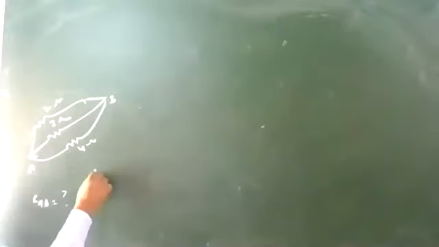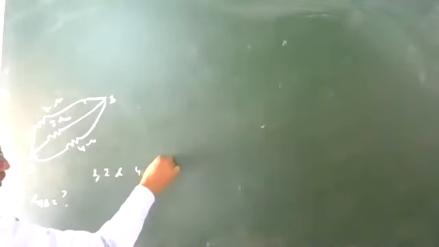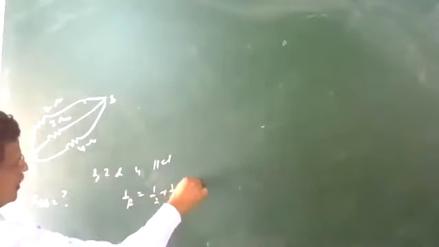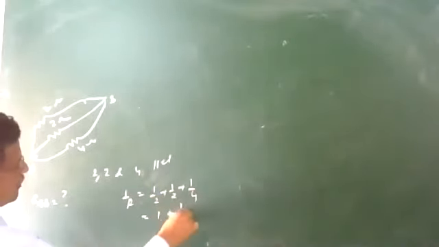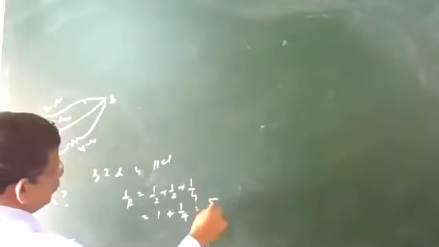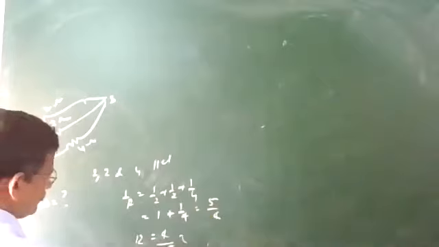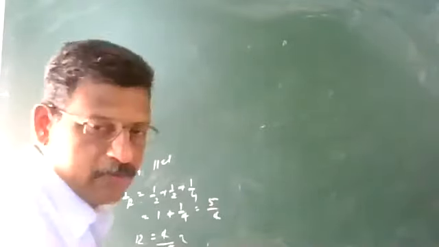Now between A and B, 2, 2 and 4 are in parallel. 1 by R equal to 1 by 2 plus 1 by 2 plus 1 by 4, that is 1 plus 1 by 4 equal to 5 by 4. R value is equal to 4 by 5. Correct answer, 4 by 5.